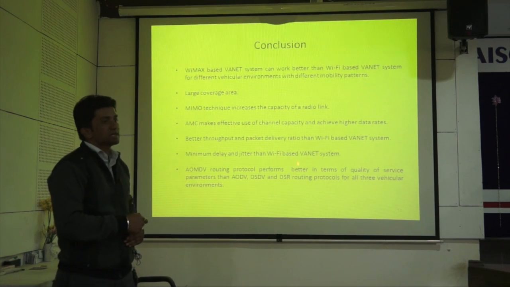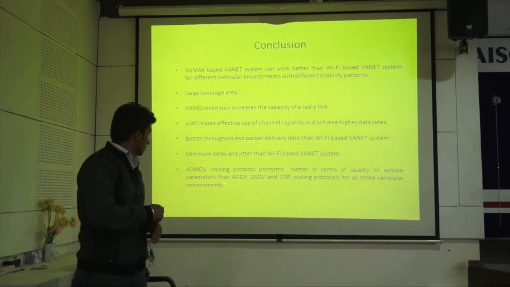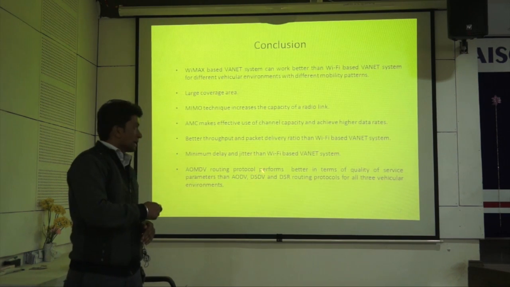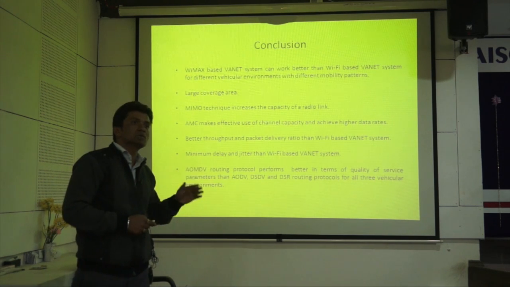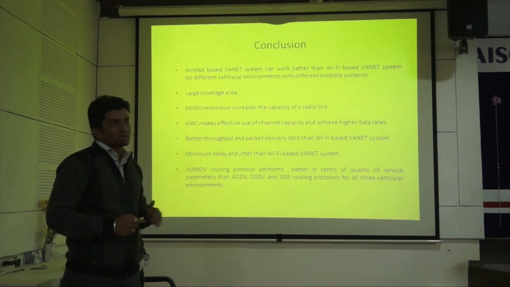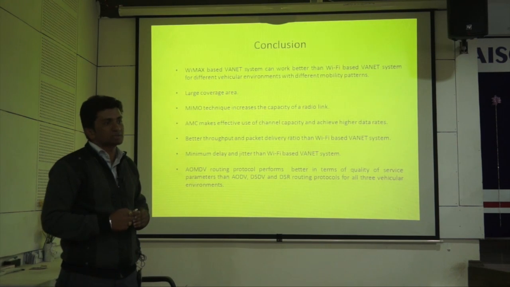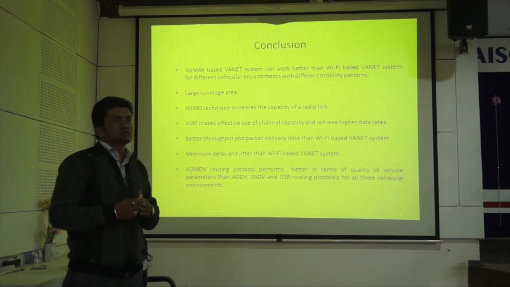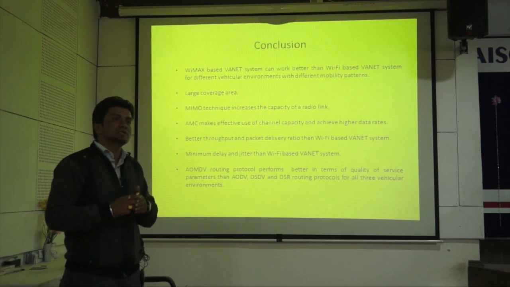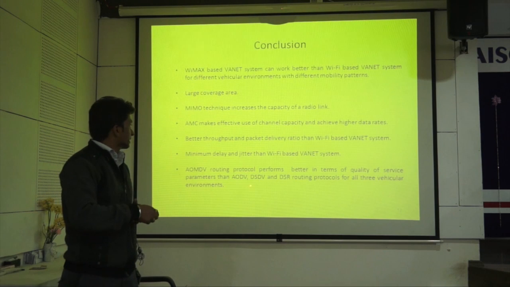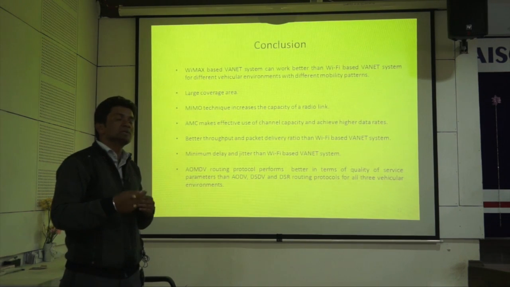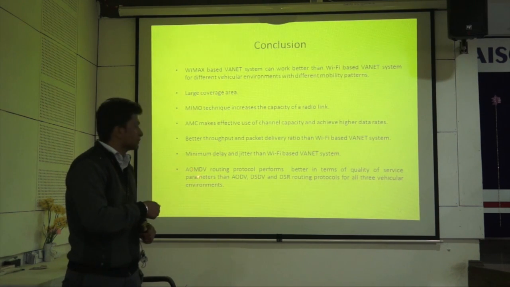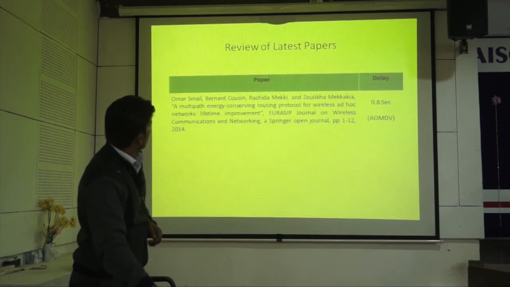The final conclusion is that among all these 3 wireless systems, AOMDV performs better compared to the remaining 3 routing algorithms. The reason is that AOMDV is a reactive routing protocol. AOMDV stands for Ad hoc On-demand Multipath Distance Vector, in which, if the primary route is broken, it will continuously search for an alternate route, so that it can easily transmit the data with minimum packet loss. That's why we got maximum throughput and maximum packet delivery ratio for the AOMDV routing protocol compared to the other 3.